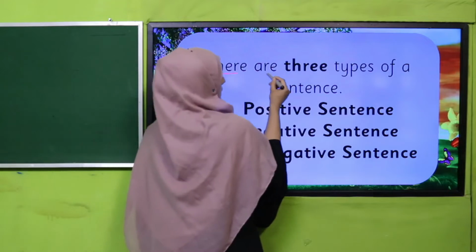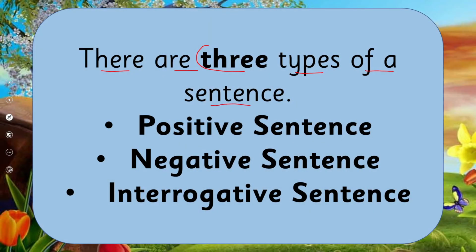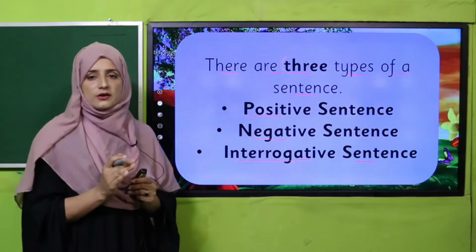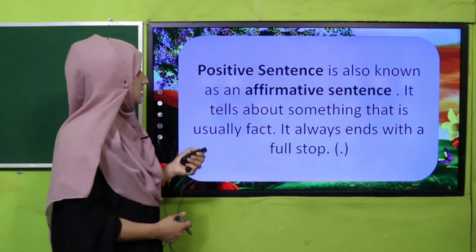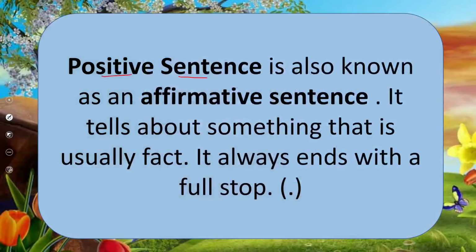Yes, there are three types of sentences, my dear students: positive sentence, negative sentence, and interrogative sentence. We can find these three types of sentences in any tense while reading any tense. So let's see, what is a positive sentence? A positive sentence is also known as an affirmative sentence. It tells about something that is usually fact. It always ends with a full stop.